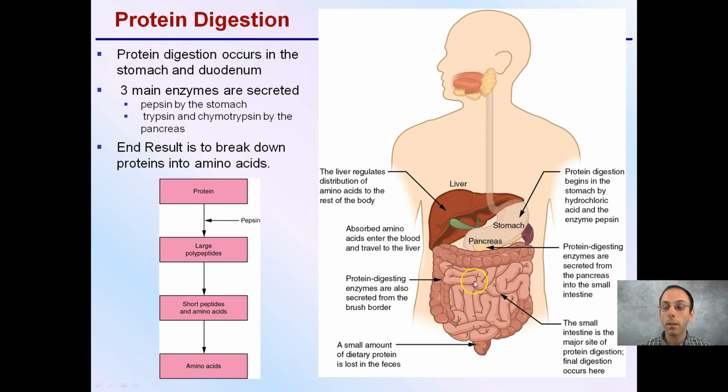And the small intestine is the major site of protein digestion, and the final digestion occurs here in the small intestine. Not really a lot of digestion occurs necessarily in the large intestine. See the small intestine being the major site of our protein digestion. And again, the liver regulates distribution of amino acids to the rest of the body. So a very important organ.